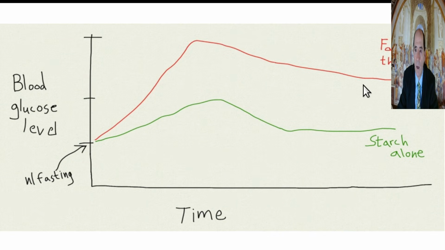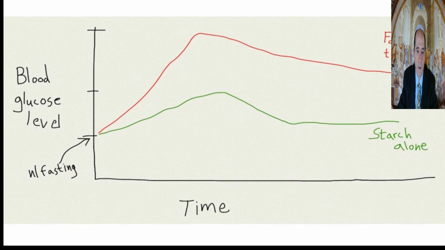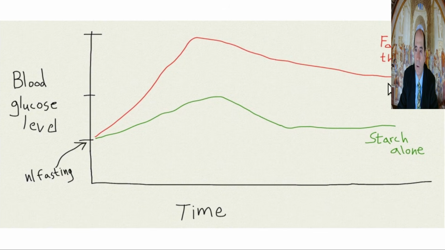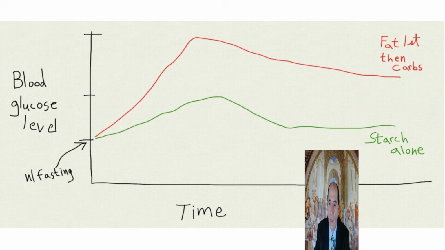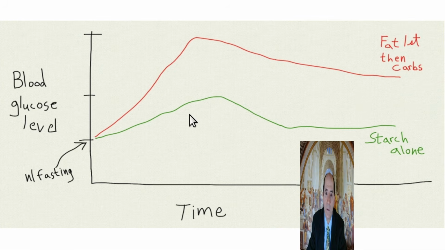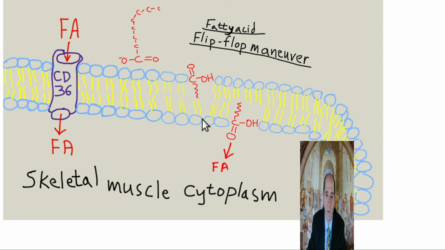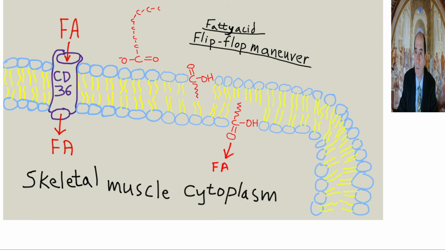Okay, here's the concept of carbohydrate intolerance. What this means is if you eat the fat first, the fat will cause insulin resistance. And then if you follow that by carbohydrates, you get a big, prolonged spike in blood glucose levels. If you only eat starch, you get a little spike in blood glucose level, but not for very long, and it comes right back down. So eating fat is what causes carbohydrate intolerance. Dr. McDougall said people should not be counting their carbs, they should be counting their fats, because that's what causes insulin resistance.